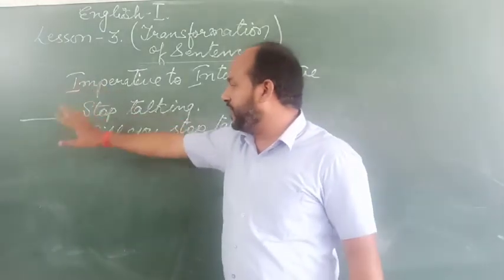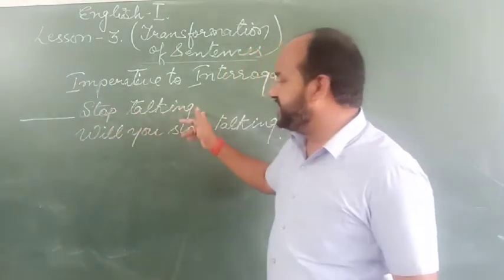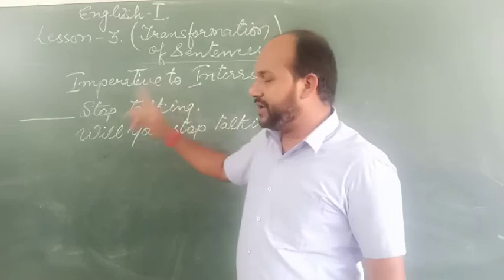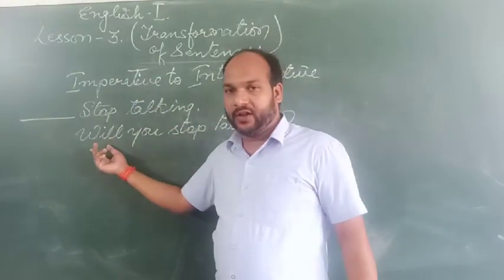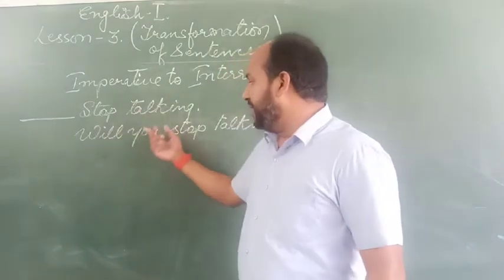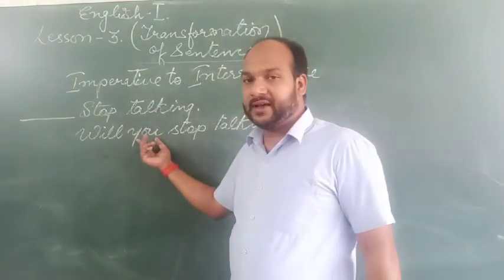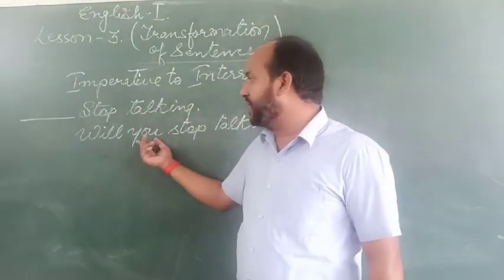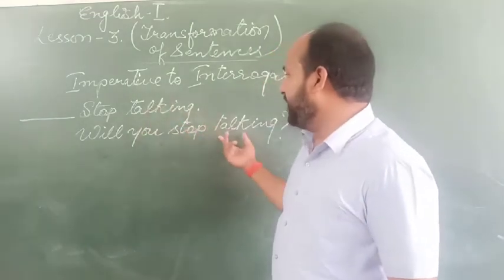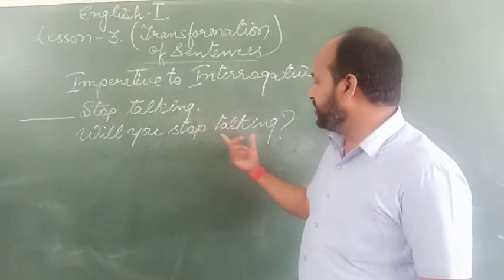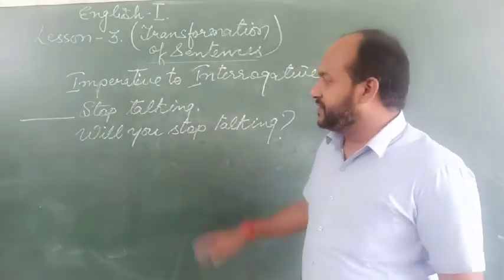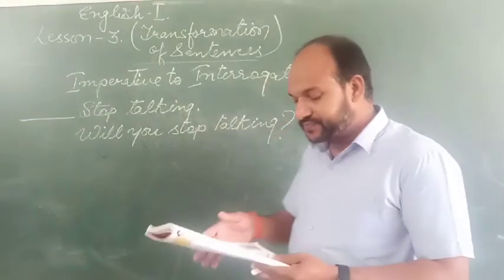Usually what we do is, in order to change imperative to interrogative, we use the helping verb will. Then it is followed by the subject you. And then the remaining part which is used in imperative, that we write. Okay, this way we change.